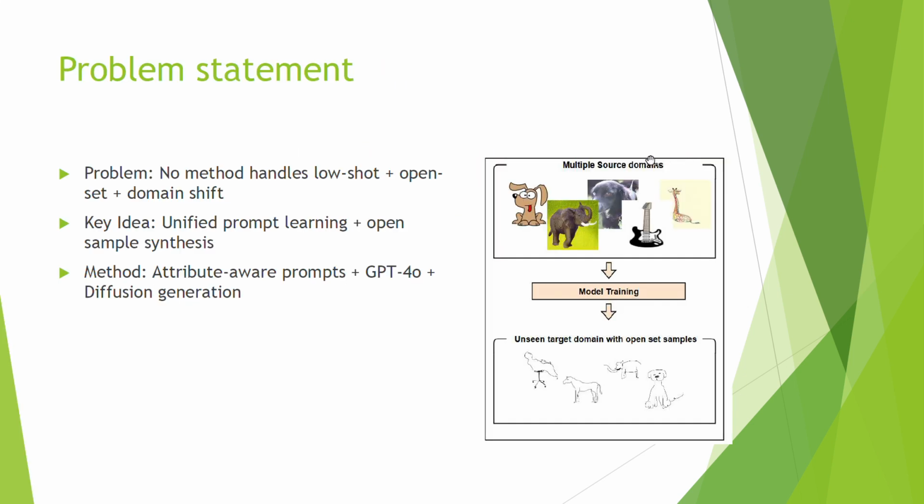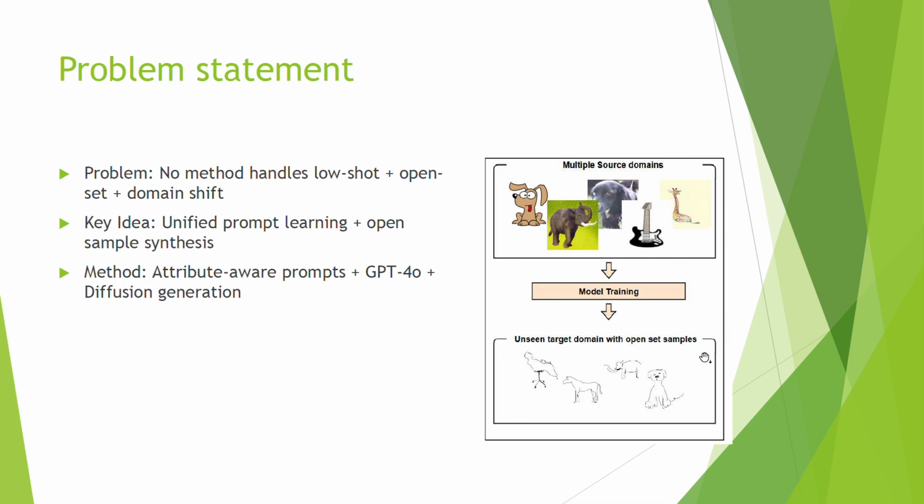So in this particular paper, we basically try to tackle three major challenges. One is low shot learning, where there are typically very few examples or samples for each of the closed set classes. And then also open set recognition, where the model encounters new classes that it has not seen during the training period.